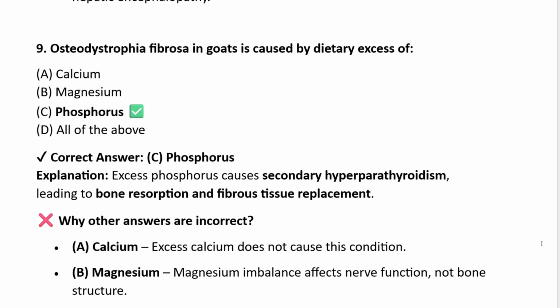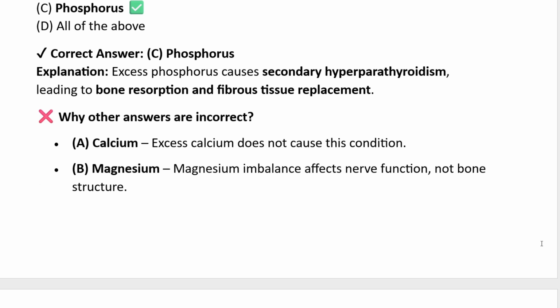But why are the other answers incorrect? Excess calcium does not cause this condition. Magnesium imbalances affect nerve function, not bone structure.